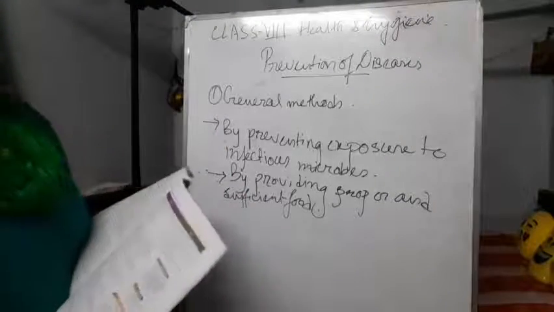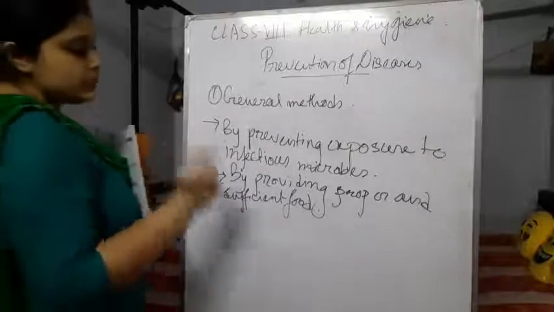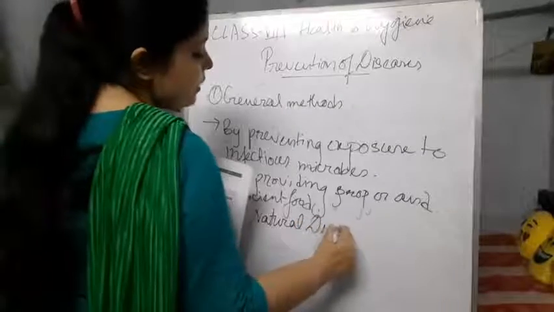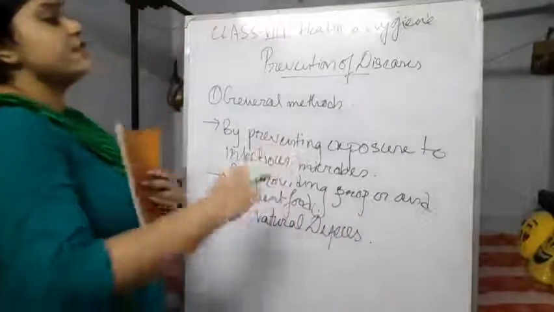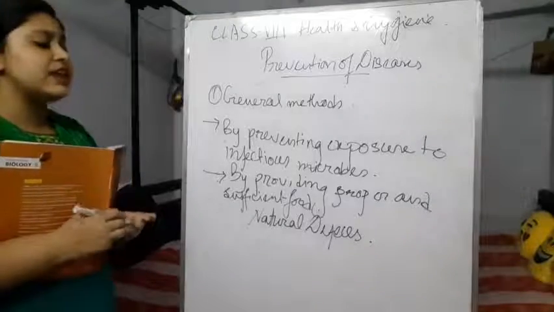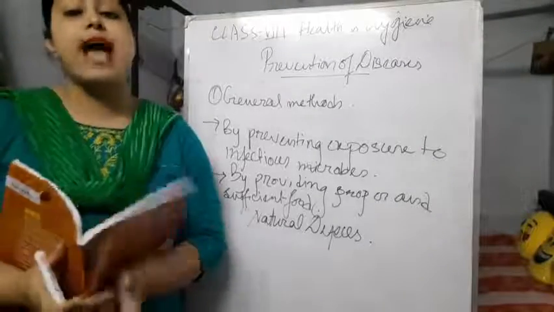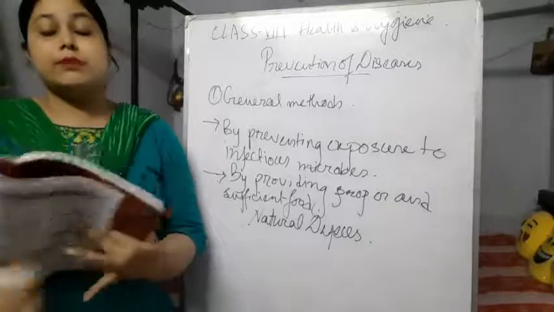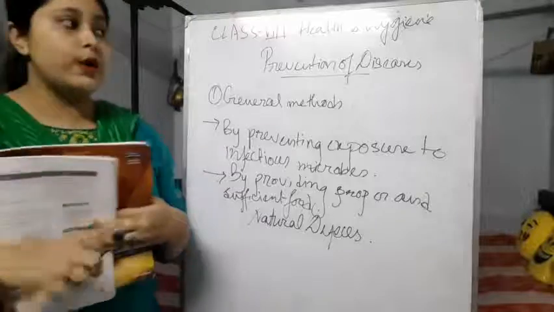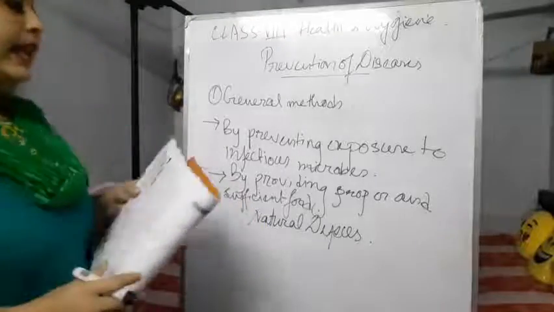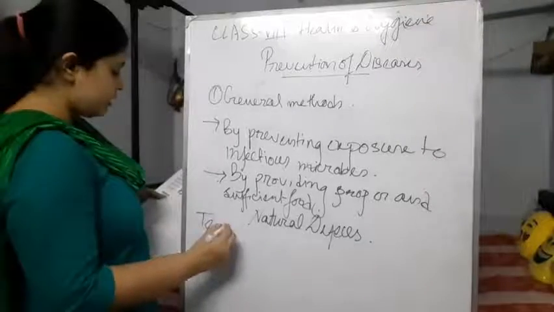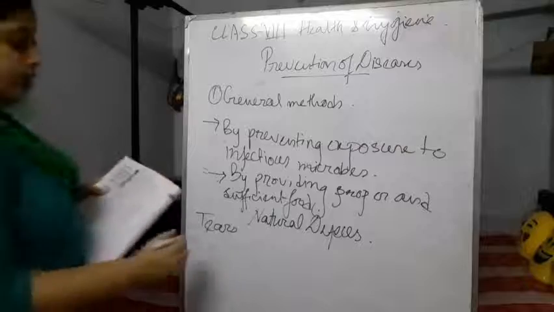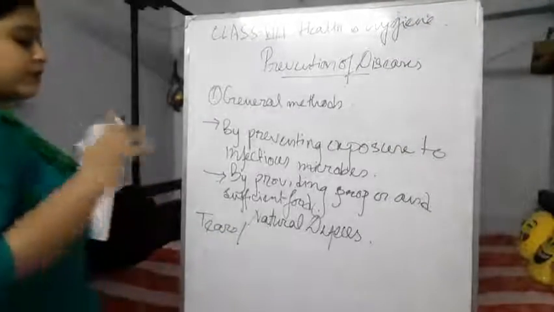Next, natural defenses of immunity. This is a new part. In the first part of this video, I have already told you that our body has some natural defenses by which we can somehow prevent some dangerous diseases primarily. What are they? Like tears. Tears wash away germs from our eyes. By this, they protect us.